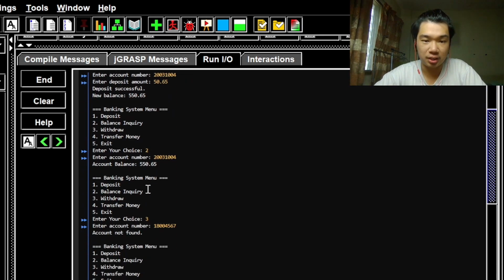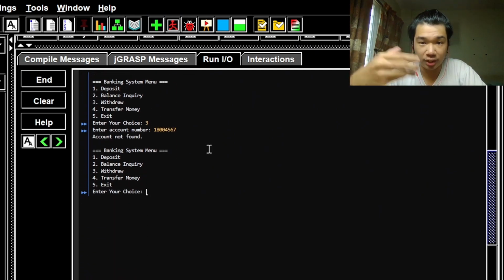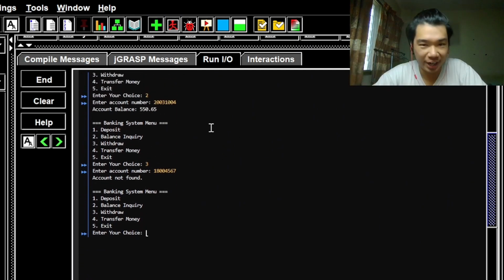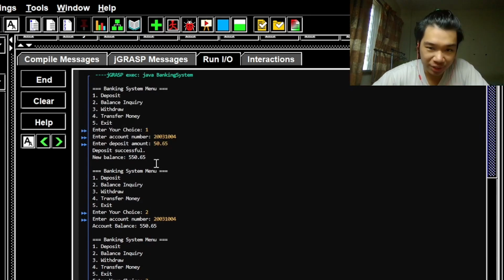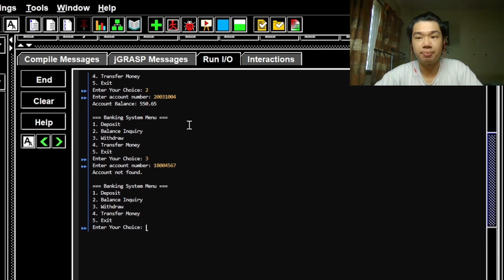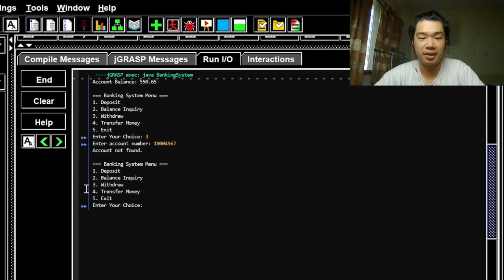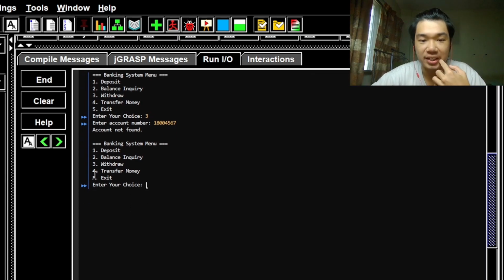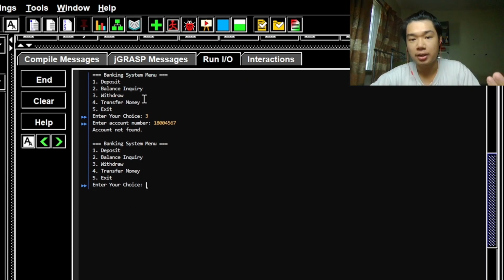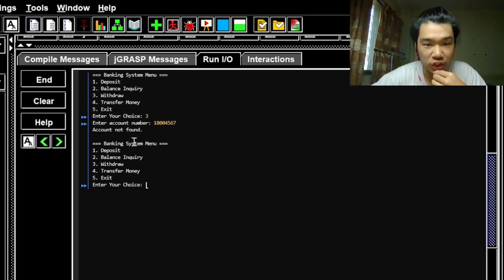And throughout the runtime, you can see how the menu is being repeated. That's because of the sentinel control. Because I as user haven't exited the program, so the menu will repeat itself indefinitely, allowing me to make multiple transactions in one run, basically.